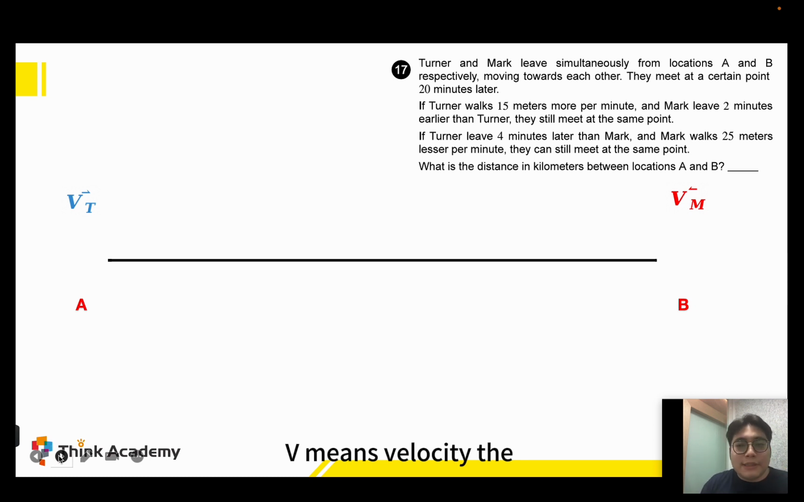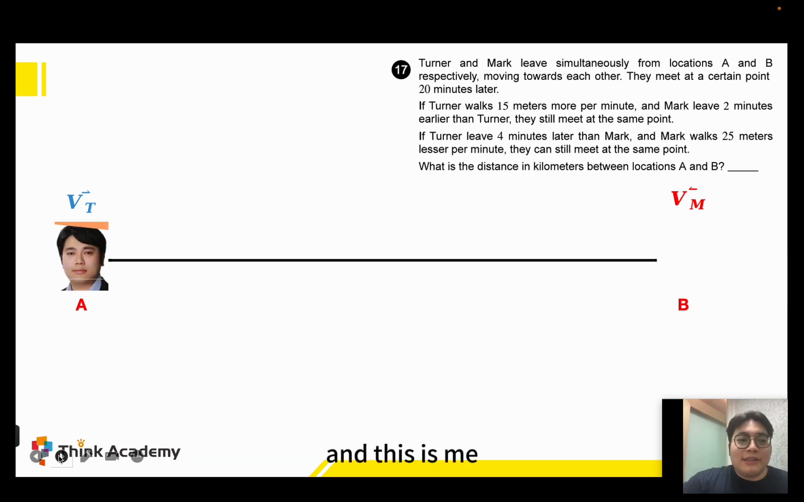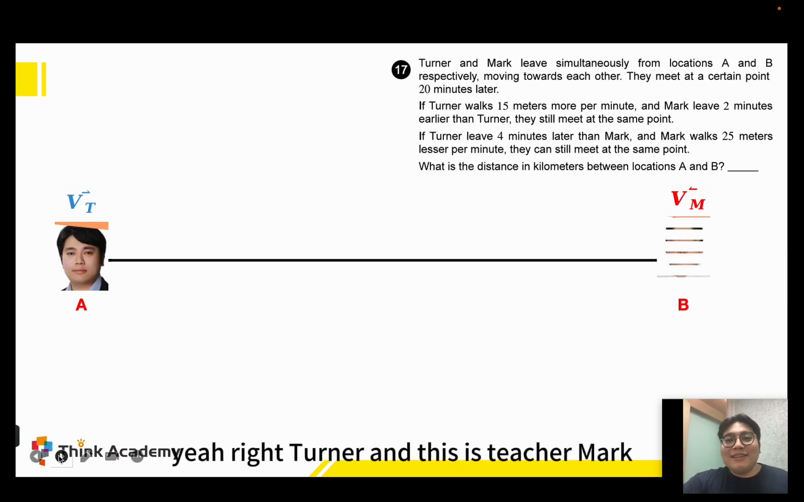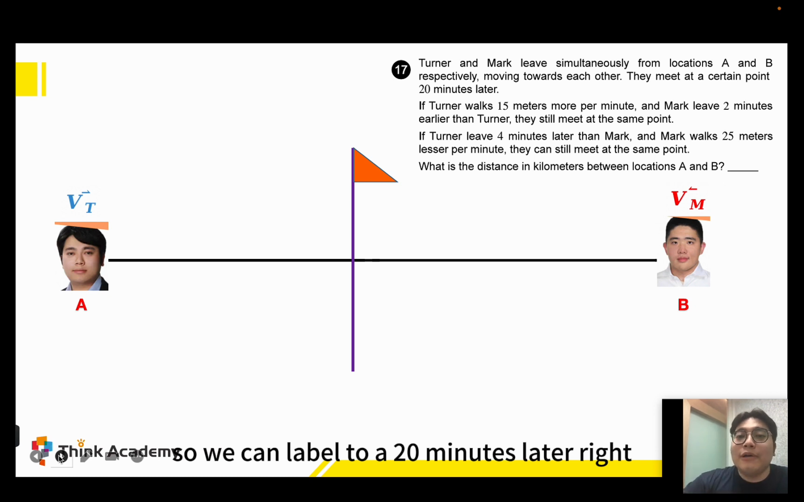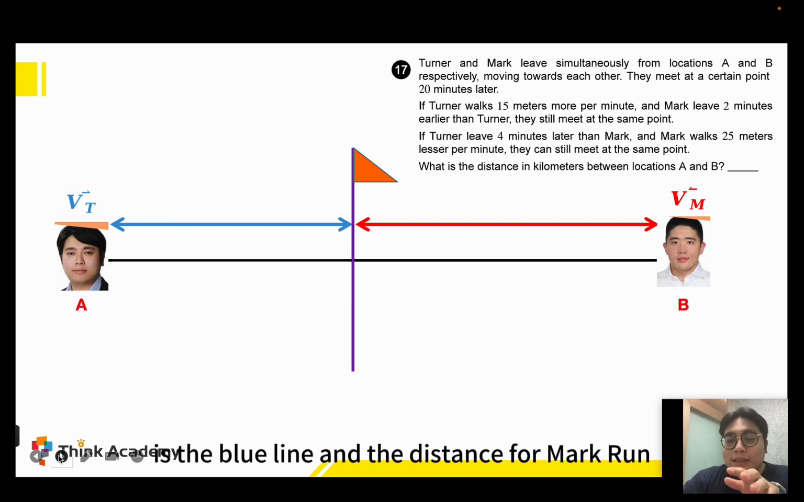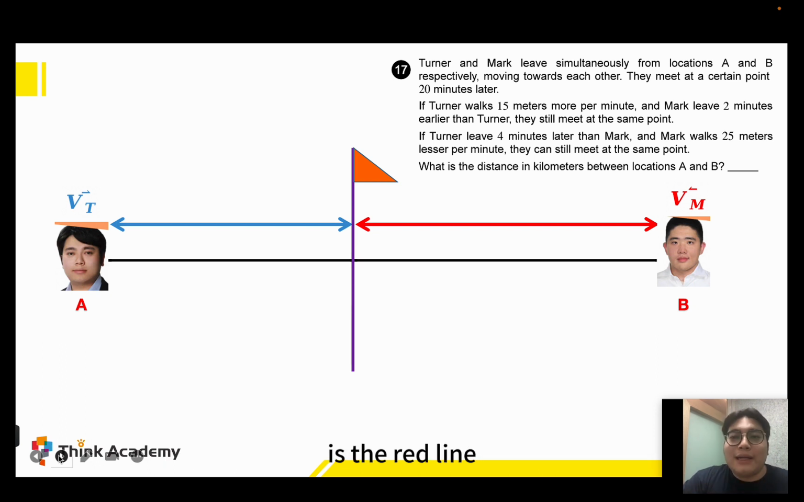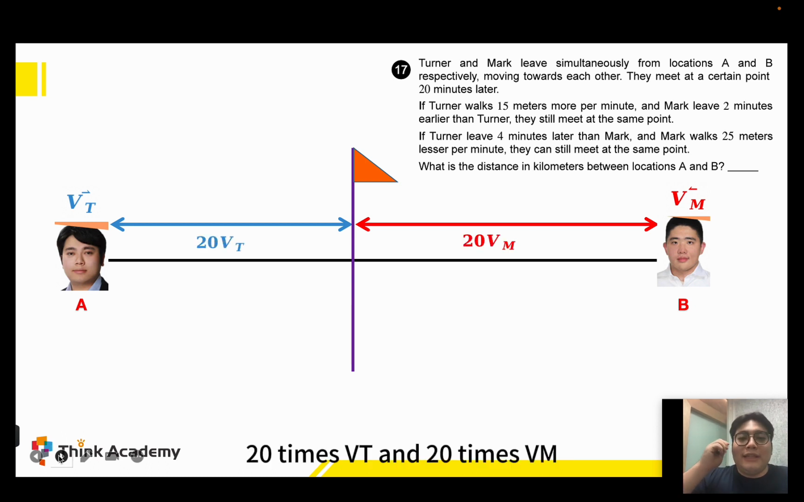V means velocity, the speed of Turner and Mark. And remember the direction I have already labeled for you. This is me, Turner, and this is teacher Mark. So they start at the same time and meet at this place. So we can label 20 minutes later, right? The distance Turner runs is the blue line, and the distance Mark runs is the red line. So actually, the distances are just 20 times Vt and 20 times Vm.